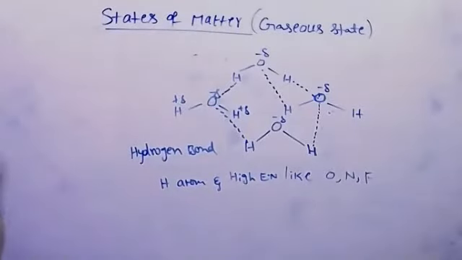In a water molecule, in an H2O molecule, a maximum of 4 hydrogen bonds are possible, which we observe in ice.